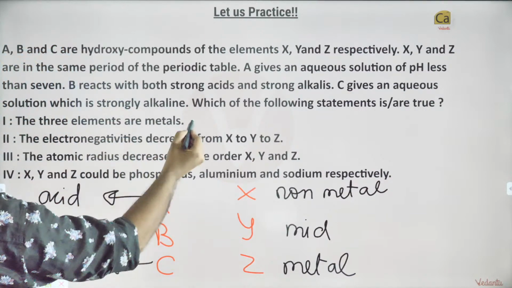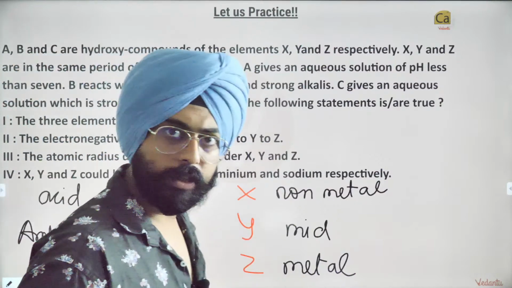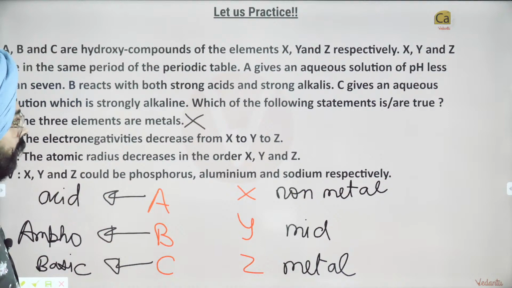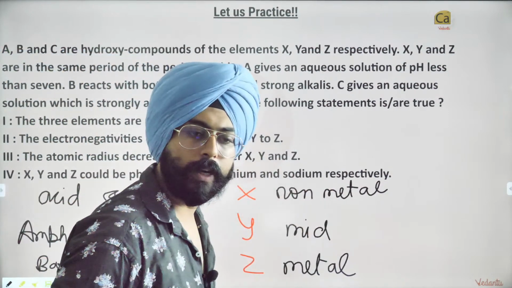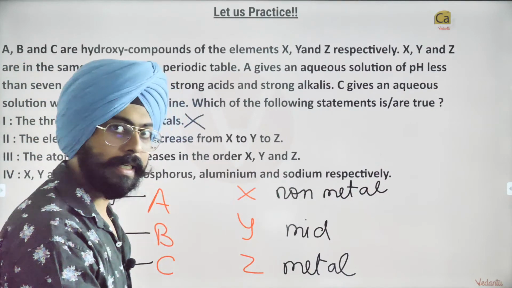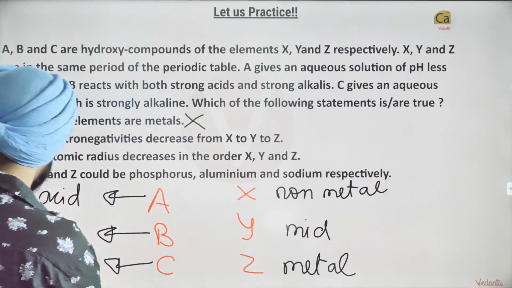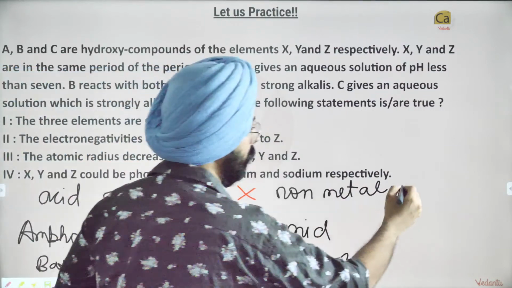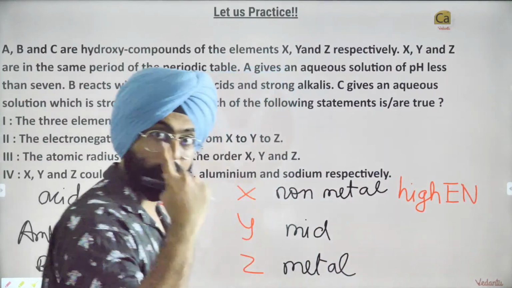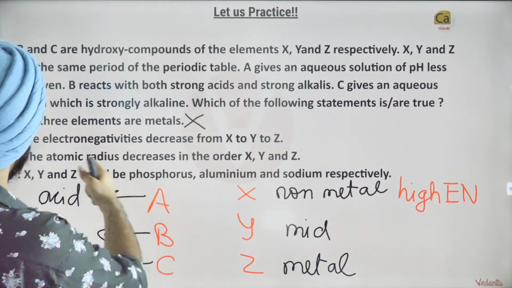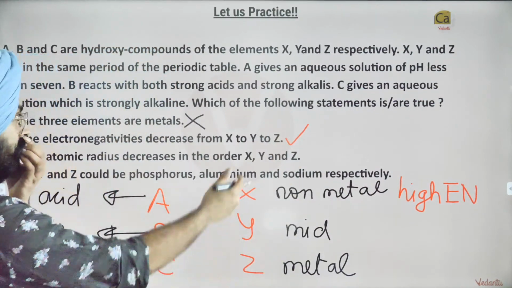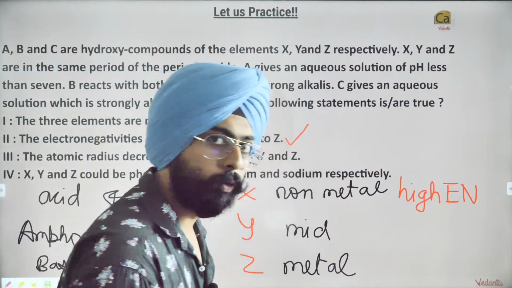These three elements are metals? Definitely not. All three of them are not metals. Only Z is a metal. The second one says the electronegativities decrease from X to Y to Z. That's absolutely correct because non-metals will have high electronegativity, isn't it? So my dear friends, electronegativities decrease from X to Y to Z. X will have higher electronegativity than Y. Then you will have Z.